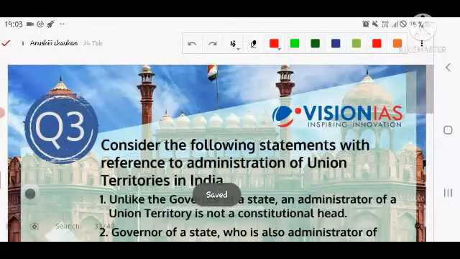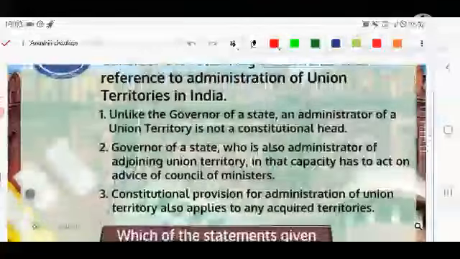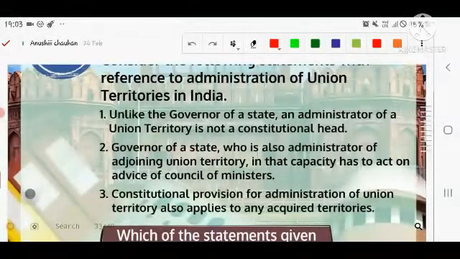The next question is related to the politics section. They're asking about the administration of union territories in India. The first statement says that, unlike the governor of a state, an administrator of a union territory is not a constitutional head. It means that it is not defined in the constitution. Second, the governor of a state who is also administrator of an adjoining union territory, in that capacity has to act on the advice of the council of ministers.